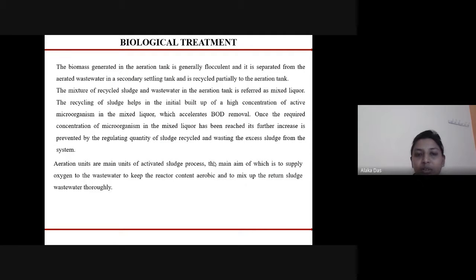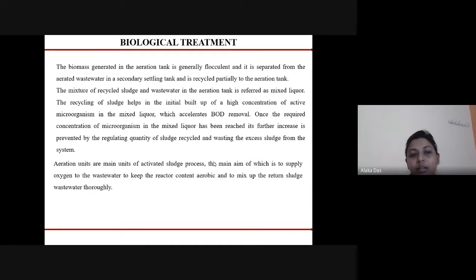The biomass that is generated in the aeration tank is generally flocculent and is separated from the aerated wastewater in the secondary settling tank, and it is partially recycled to the aeration tank. The mixture of the recycled sludge and the wastewater in the aeration tank is termed the mixed liquor. The recycling of the sludge also helps in the initial build up of a high concentration of active microorganisms in the mixed liquor, which accelerates the BOD removal.